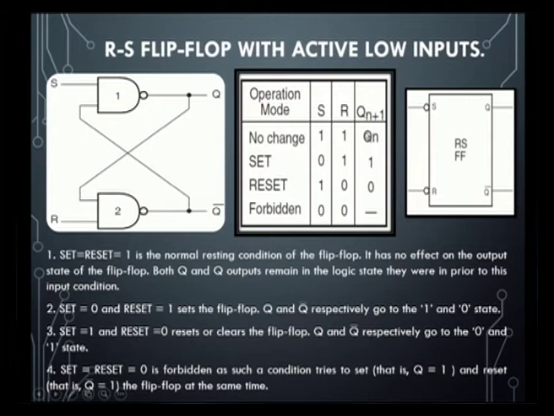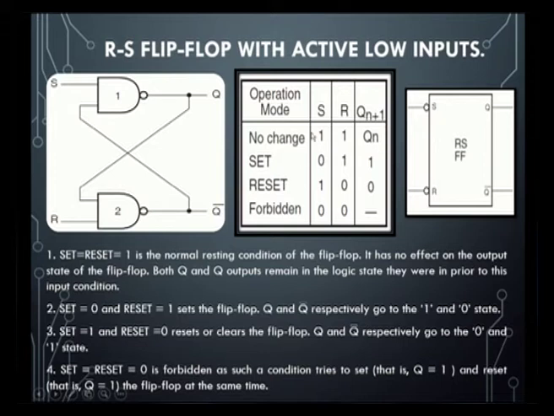Here Qn is the present state, and Qn plus 1 is the output we get after the input is applied.